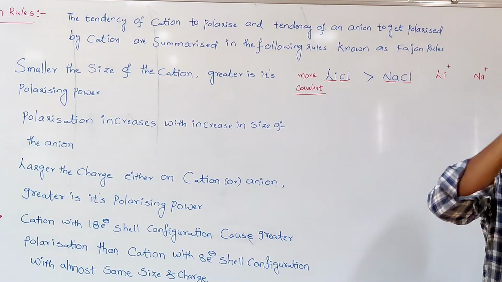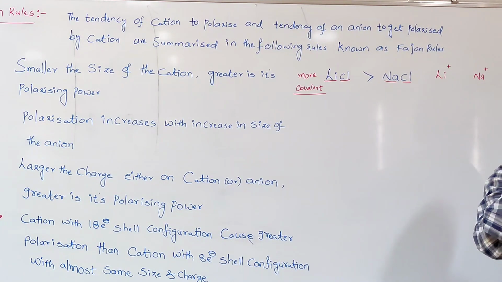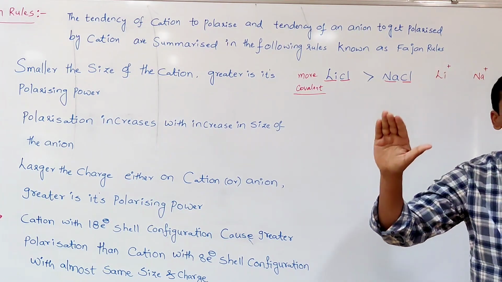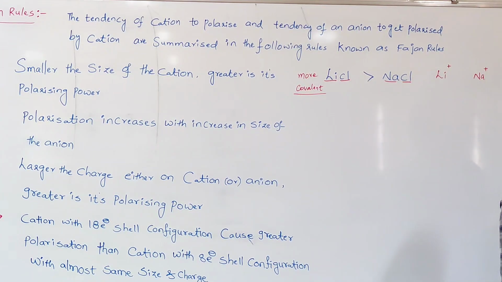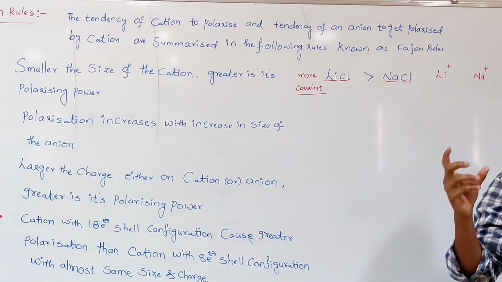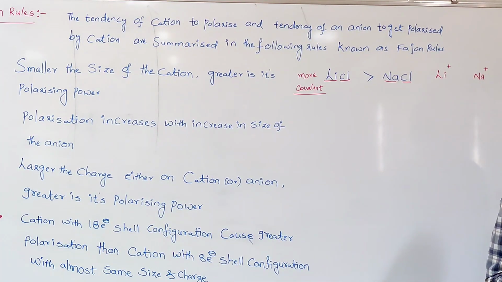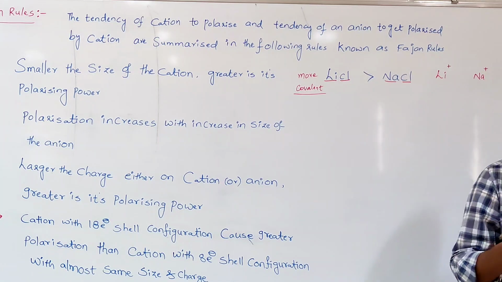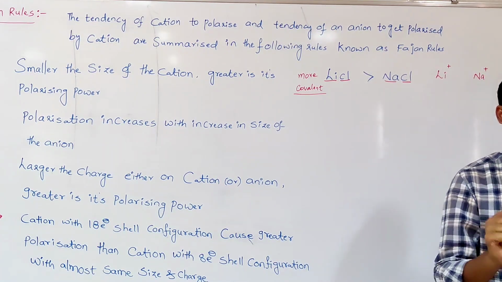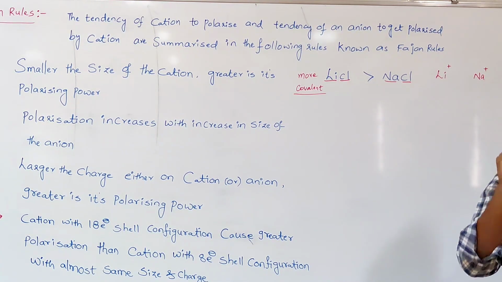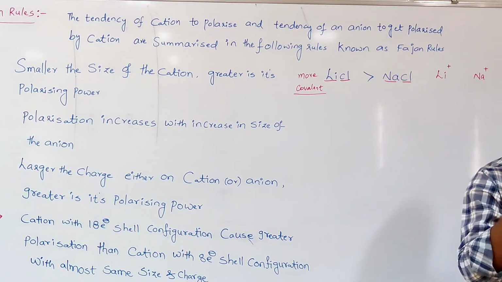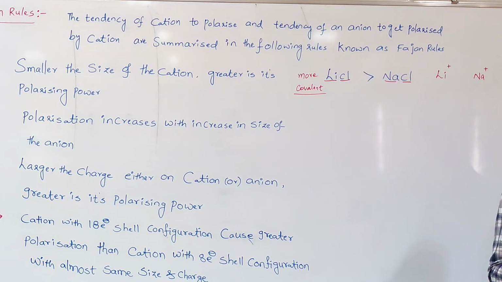That's why as the size of the anion increases, the effective nuclear charge on the electron cloud present in the valence shell decreases. That electron cloud is loosely held to the nucleus, so it can be easily distorted by the cation. That's why the anion which is larger in size undergoes greater distortion, or is more greatly polarized by the cation. That's why it has more polarizing power. Whenever there is more polarizing power, there is more covalent character and less ionic character.